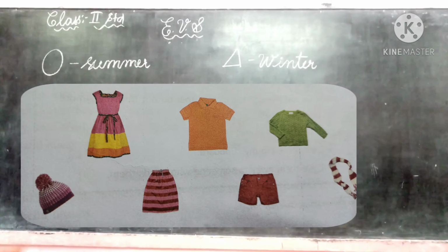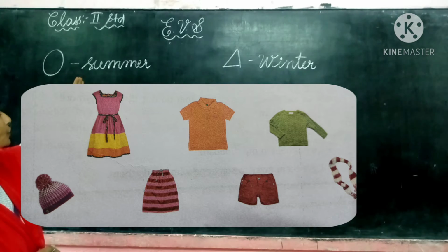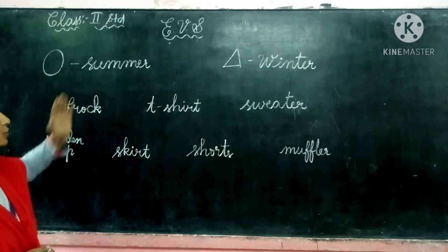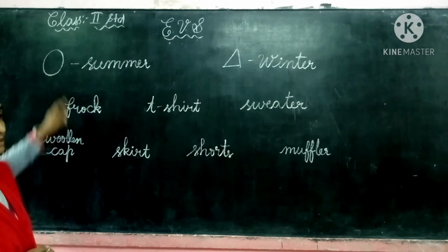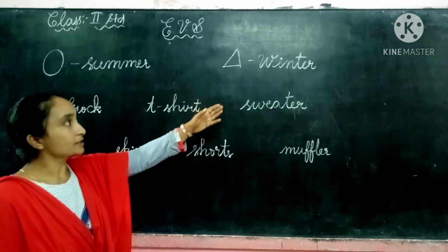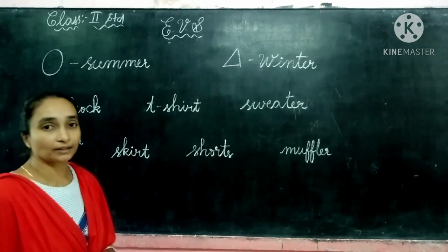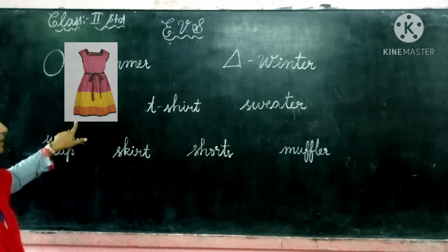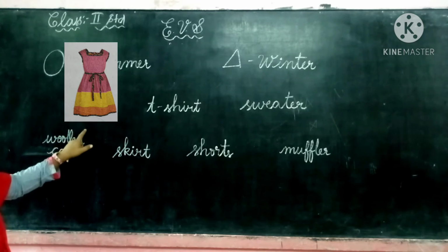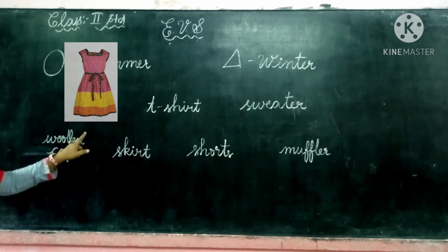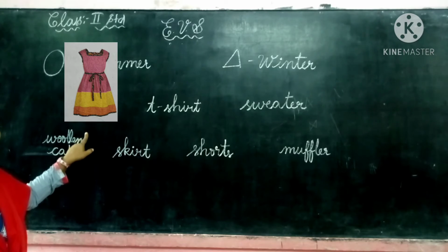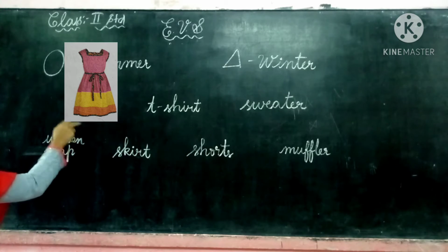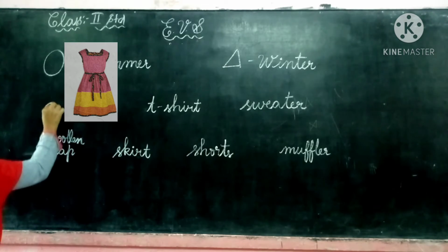So what you have to do, now we have to separate these. We have to separate the summer clothes and we have to separate the winter clothes. Next to the summer clothes we have to draw a circle, and next to the winter clothes we have to make a triangle. So let us see from the first picture, that is a frock. Here we can see a cotton frock. In the summer season, what type of clothes do we wear? The cotton clothes. So let us separate the cotton clothes first. So this is the cotton frock. Here we can make a circle.